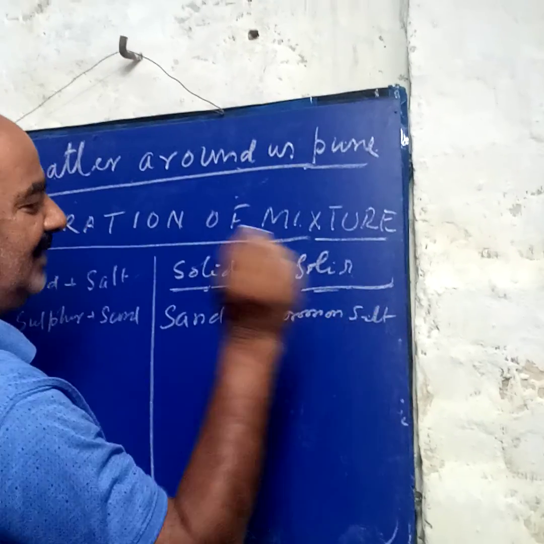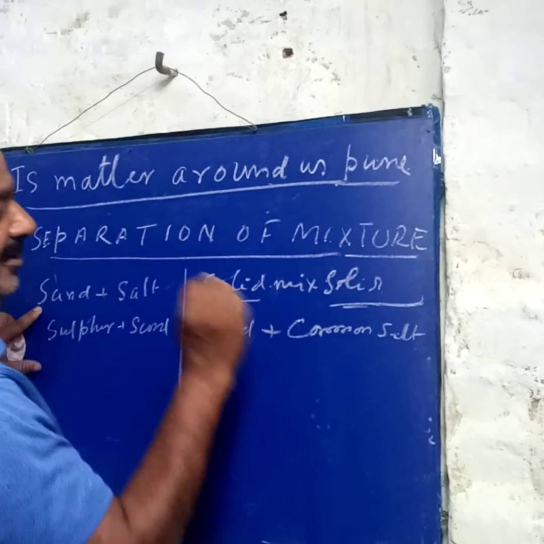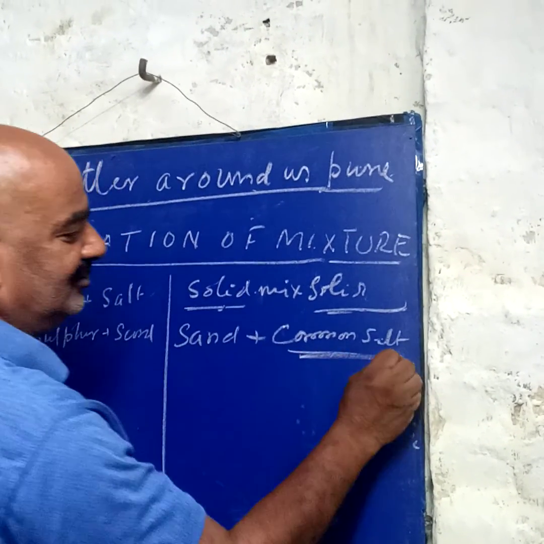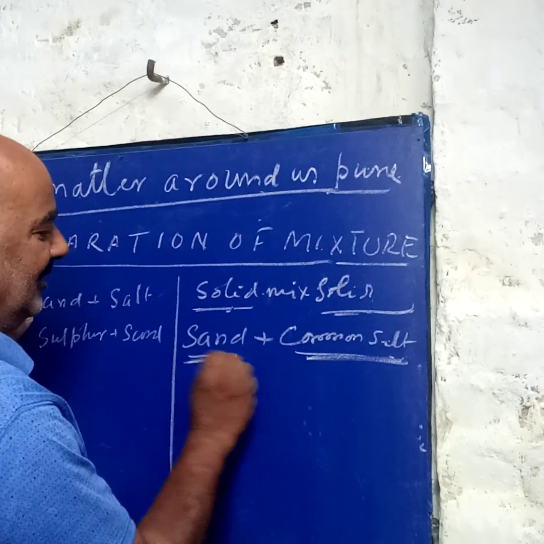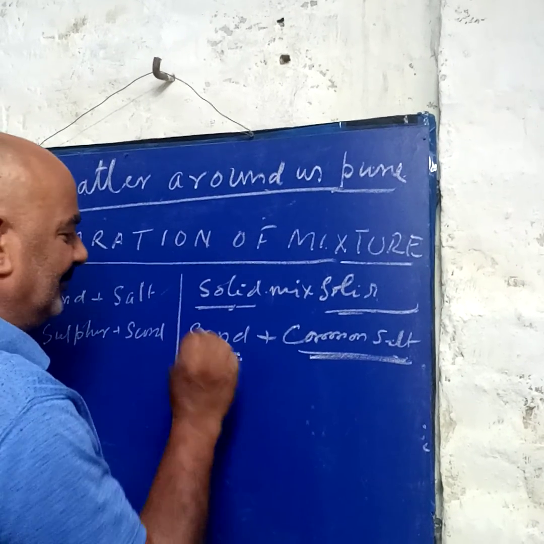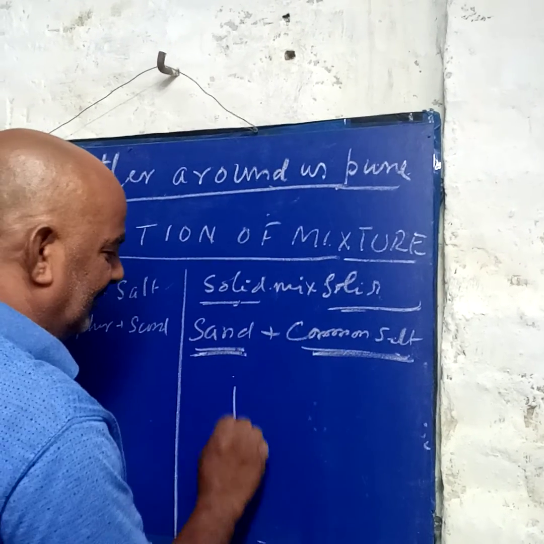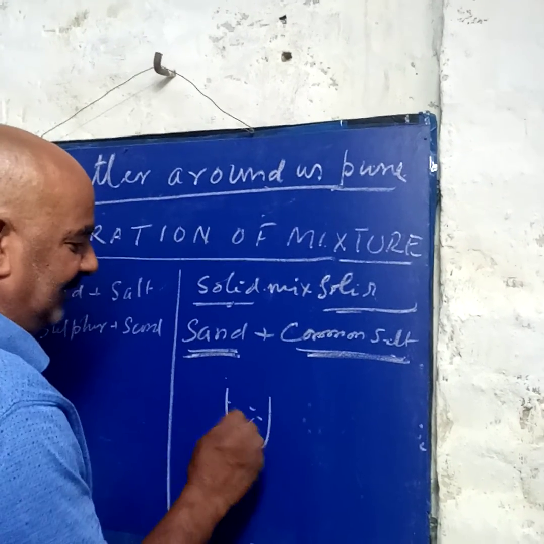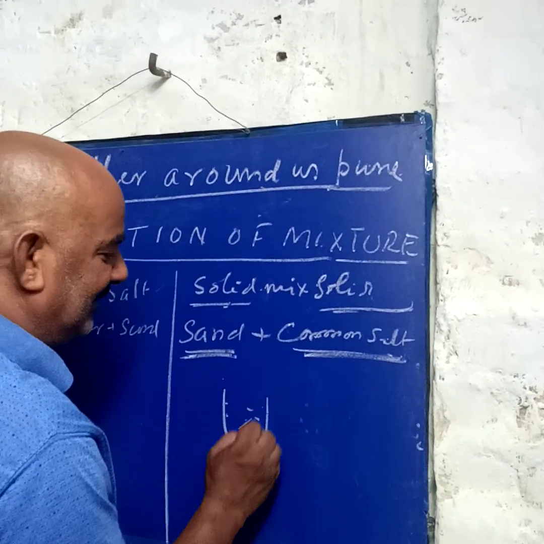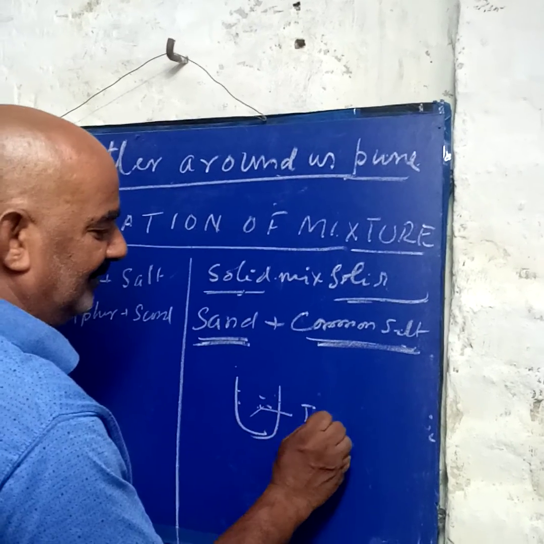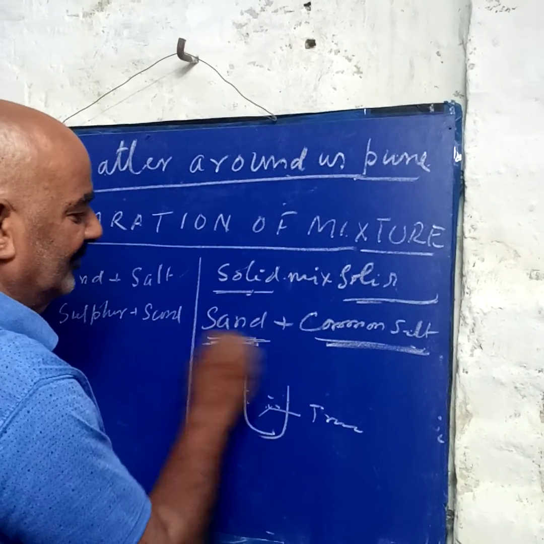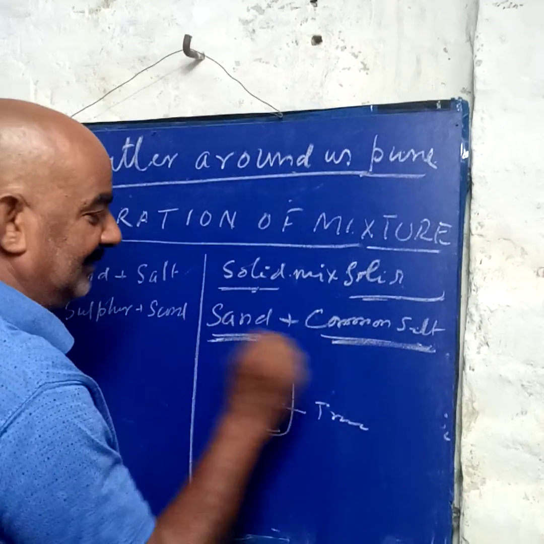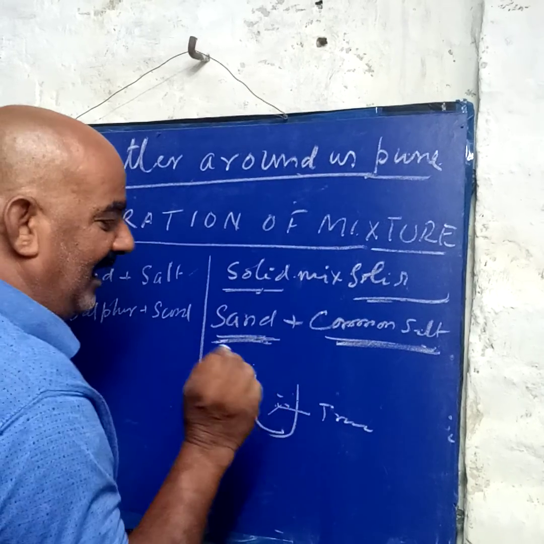How will we separate them? You know common salt makes a saturated solution, but sand will not. So we take these two in a beaker, put in water and stir. Then the salt makes a true solution with the water, but the sand does not mix. The salt solution is homogeneous and the sand makes it heterogeneous.